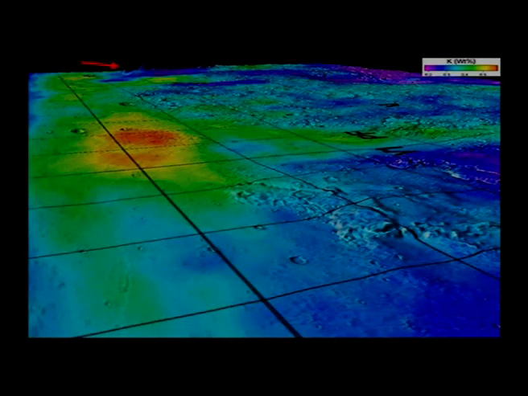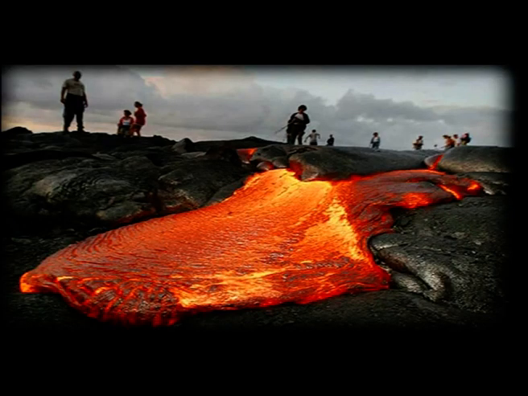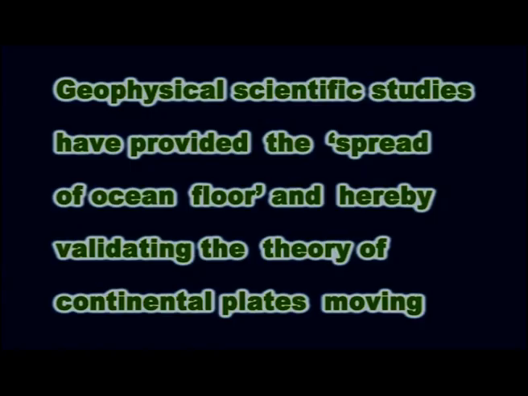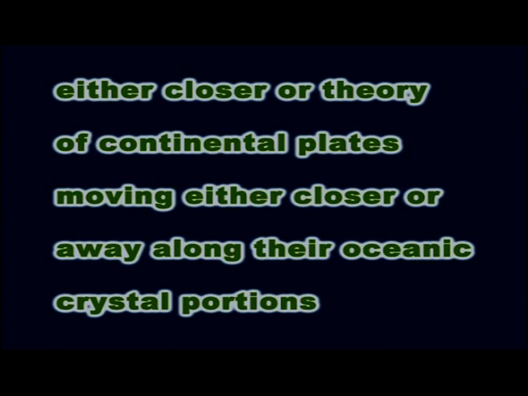At the ocean floor ridges, there is upwelling of magma or lava, which spreads new basalt material on either side of the fissure, which shows stripes and bands of varying magnetism. Recent geophysical scientific studies have provided evidence of the spread of ocean floor, thereby validating the theory of continental plates moving either closer or away along their oceanic crustal portions.